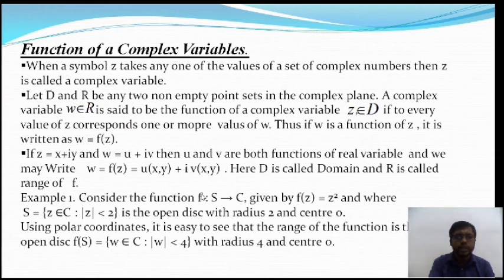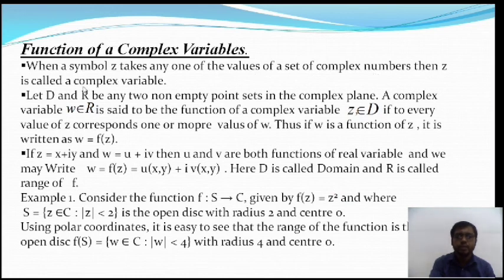So z is equal to x plus iy, where x and y are arbitrary values of real variables, as in real analysis. The variable is basically the symbol z. If z takes any one of the values in the complex numbers, then z is called the complex variable. The set of points in the complex plane is called the complex variable,